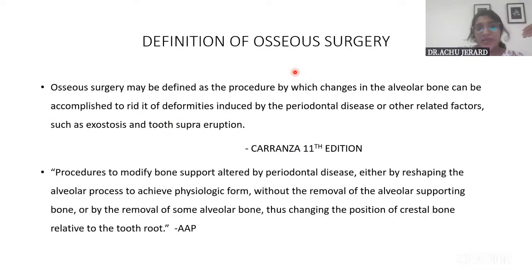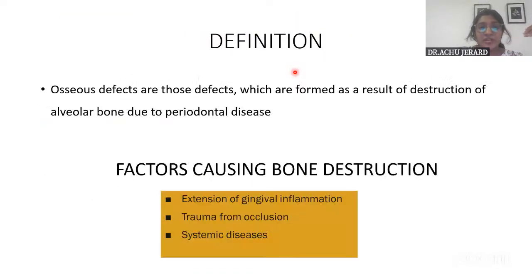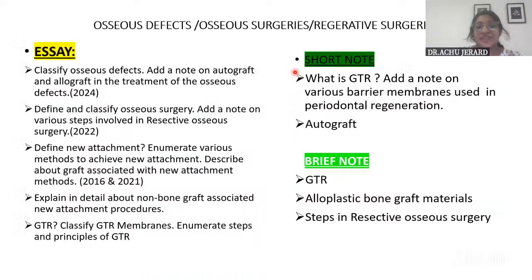So for the first question, classify osseous defects and add on, all of what I have discussed can be written in the essay, up to resective and regenerative and the selection of the treatment technique, which depends on the type of defect. Then you can write the definition of regeneration and the different techniques by which you attain regeneration, write a note on autograft and allograft, then conclude. That will complete the essay.